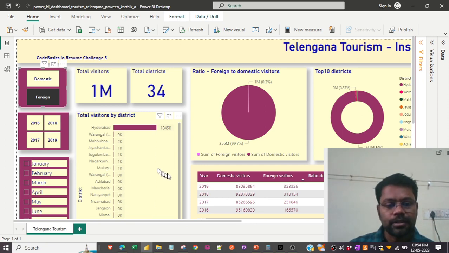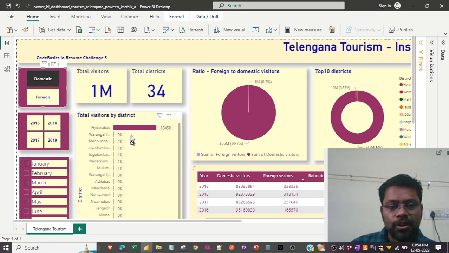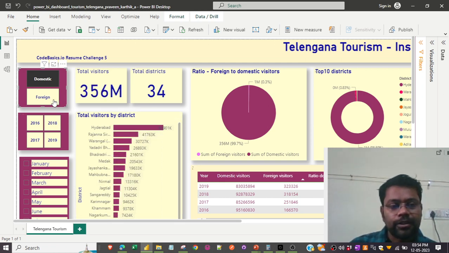This widget is now filtered by the foreign visitors. If you see, the topmost is Hyderabad. Again, if I filter by the domestic, still the topmost is Hyderabad. Let me come back to the foreign visitors.